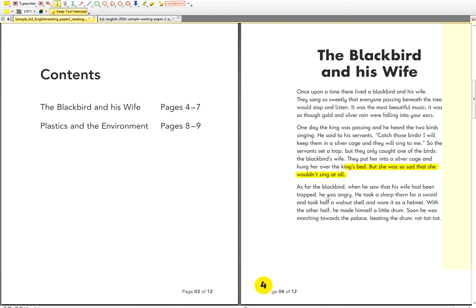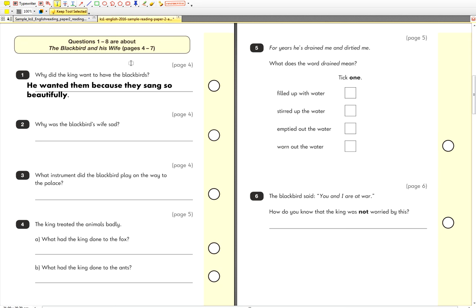So we can write many different types of answers here. We could write she couldn't fly away. She couldn't go home. She was trapped. She was in a cage. The king had caught her. She wanted to be with her husband. Okay, we need to go back to the text now. Typewriter. She was sad because she was trapped. Yeah, that's good. She was trapped in the cage.